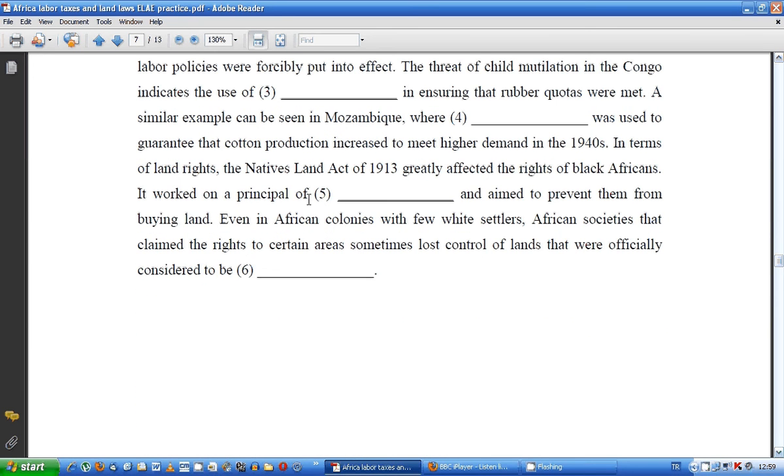Okay, so questions 5 and 6 we thought were from the second text, because we've got the idea of the Land Act here, and we already know from looking at task 2 that this was an important part of the whole text. Okay, so questions 5 and 6, it works on a principle of something and aimed to prevent them from buying land.